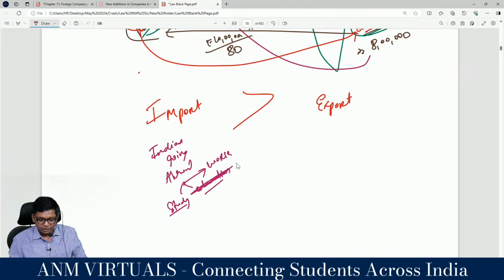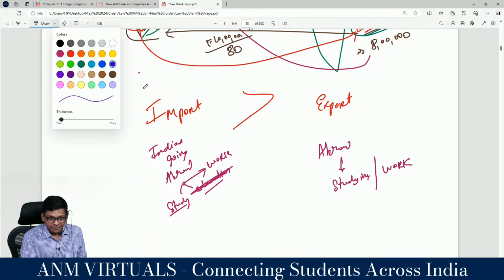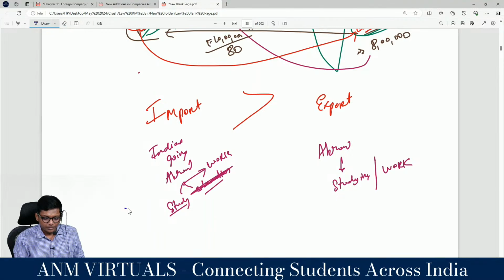Abroad people coming to India for studying, I have not seen anybody. Or for work, very few. RBI is happy because they come, they will give dollars and take rupees. From your general knowledge, which is more? Indians going abroad is more than them coming to India.